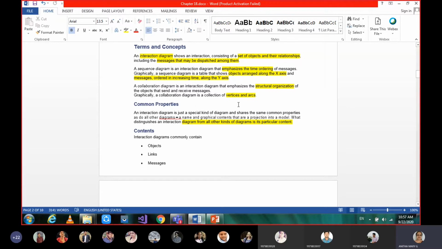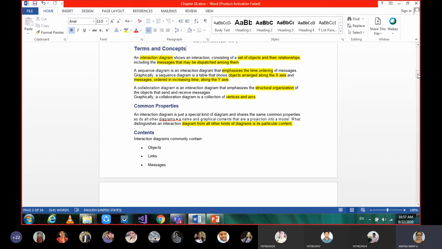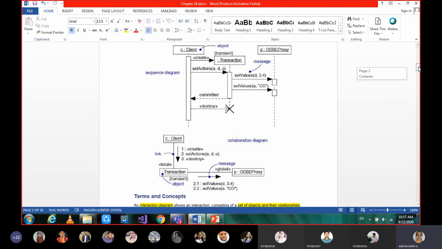By its contents. Seeing the contents and how it is represented, by seeing the visual cue of itself, we can make out that it is a sequence diagram. Then moving on to the second one, that is contents. Interaction diagrams commonly contain... we have gone through the examples for sequence and collaboration. What exactly are you seeing? Communication or interaction is done between the objects. Here we have objects and here also we have objects.